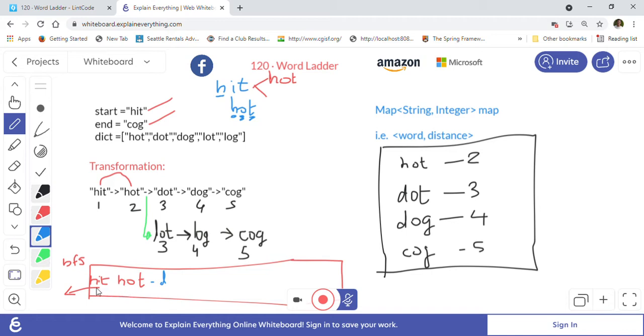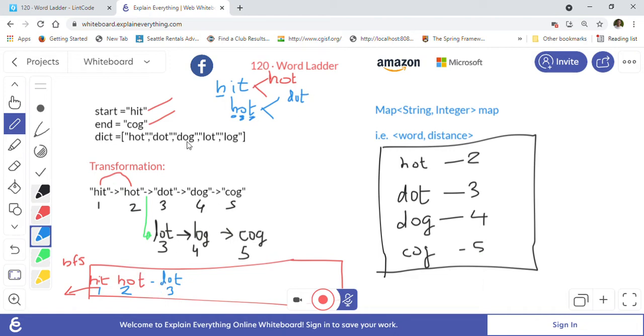So first the heat distance is 1. Now hot's distance becomes 2. And then from hot we will get dot, which is another word with distance 3, because dot is a neighbor of hot. So as you can see, dot is a neighbor of hot, so we will put dot into our